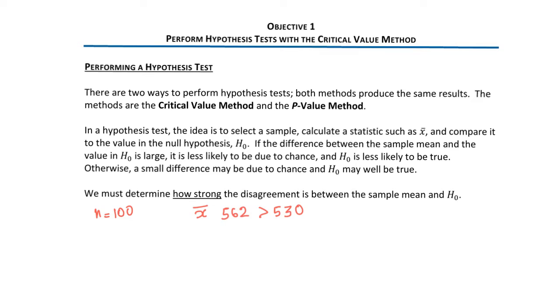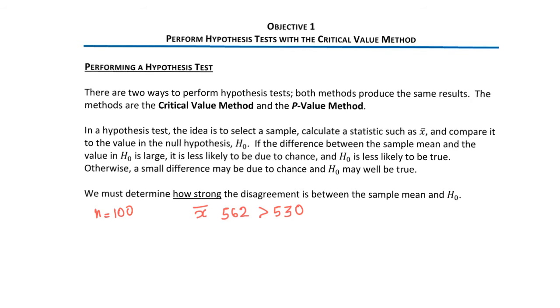The key idea behind the hypothesis test is to measure how large this difference is. If the difference between the sample mean and the value in the null hypothesis is large, it is unlikely to be due to chance, and the null hypothesis is likely to be false. Otherwise, a small difference may be due to chance and the null hypothesis may well be true. So we must now determine how strong the disagreement is between the sample mean 562 and the null hypothesis value 530. We do this by calculating the value of the test statistic.